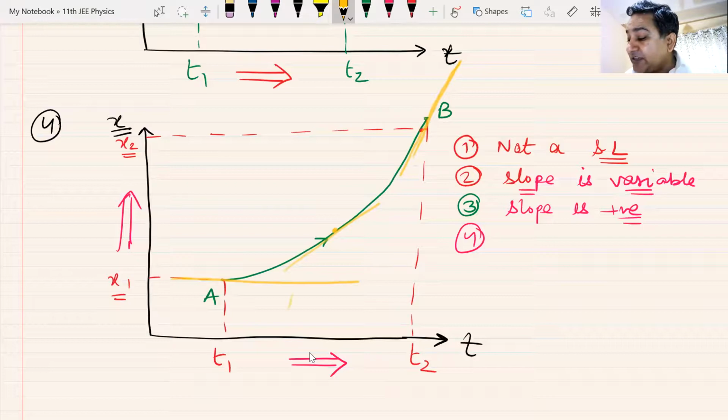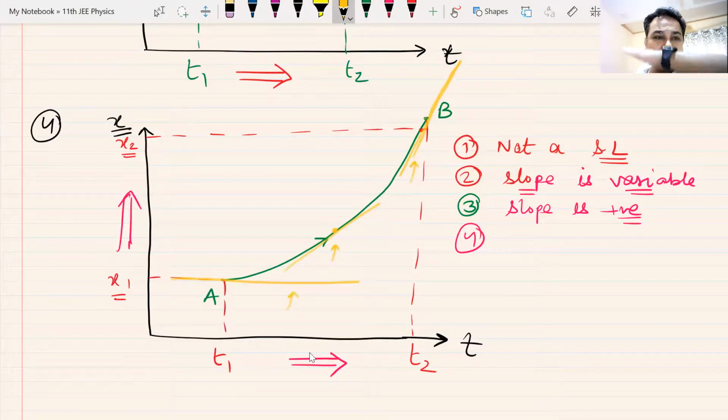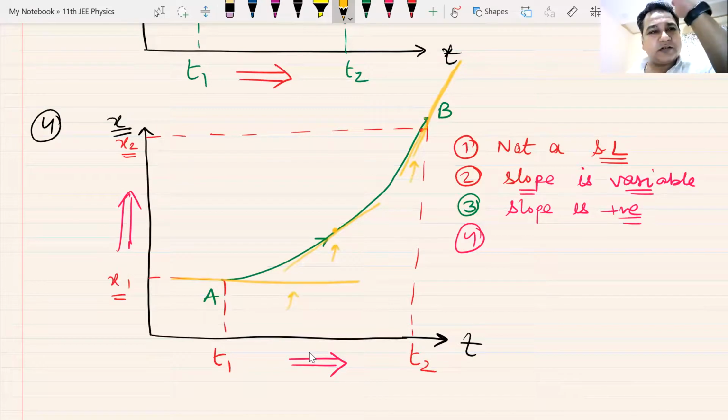So if you look at the tangent, the tilt is increasing. The slope is getting more and more steep. If you don't understand tangent, the slope is getting more and more steep. More steep means the slope is increasing. Am I clear? The curve is getting steeper.